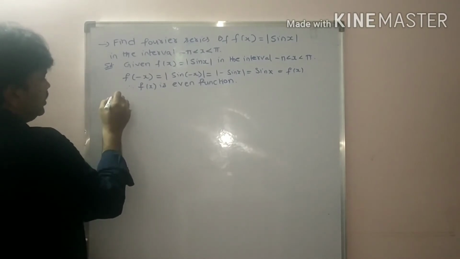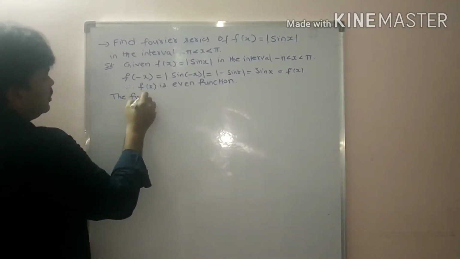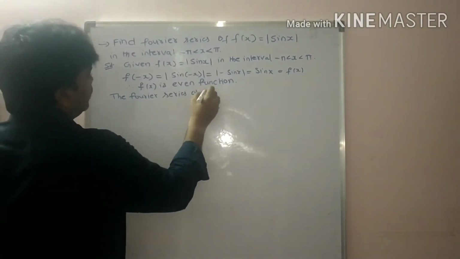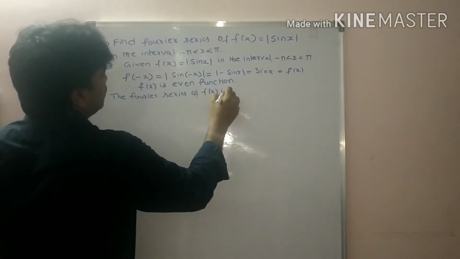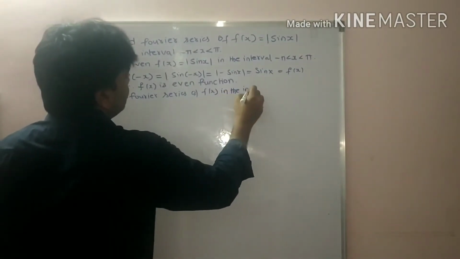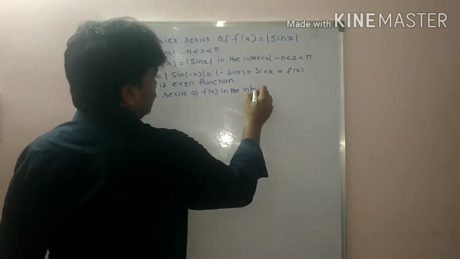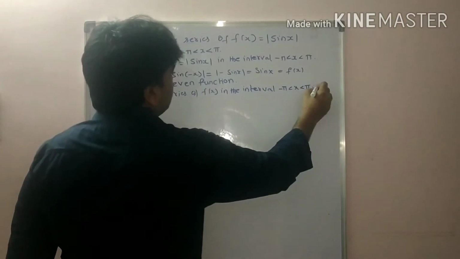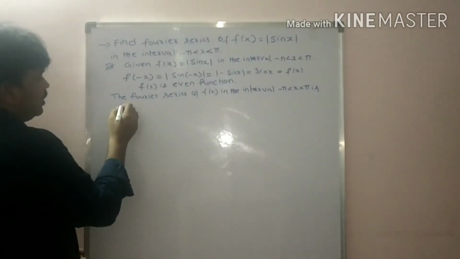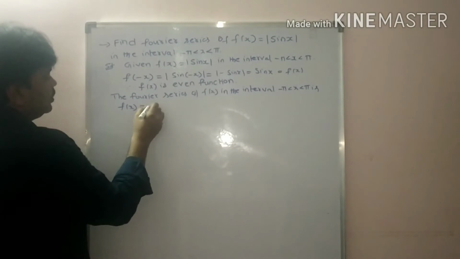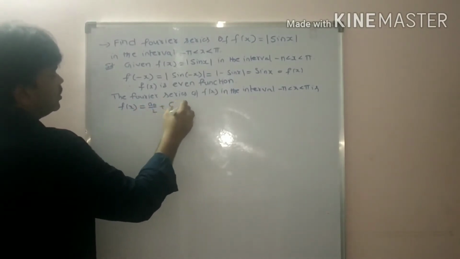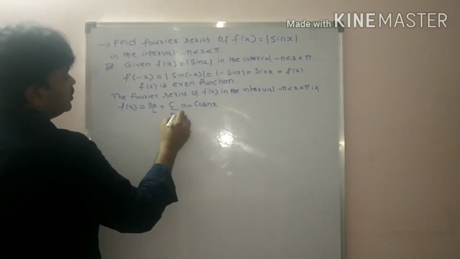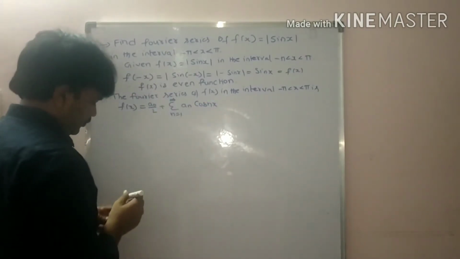Now, the Fourier series of f of x in the interval minus pi less than x less than pi is f of x is equal to a naught by 2 plus sigma an cos nx, where n is equal to 1 to infinity.